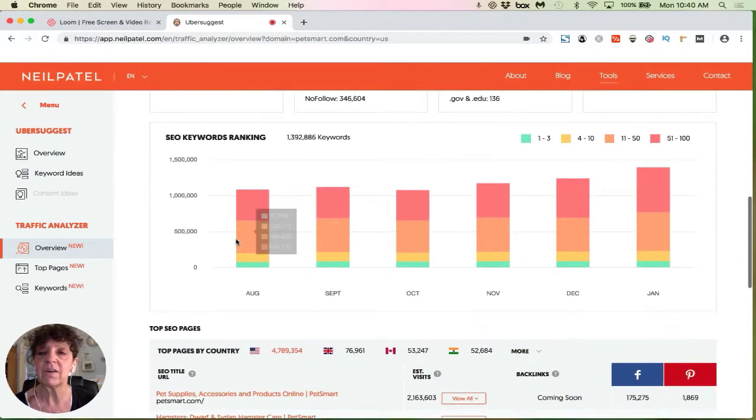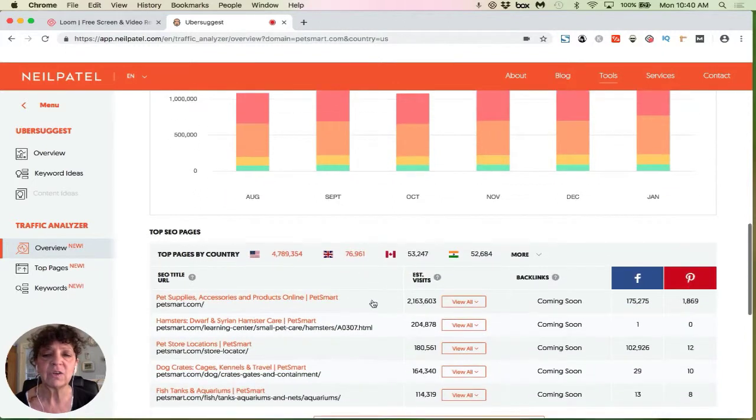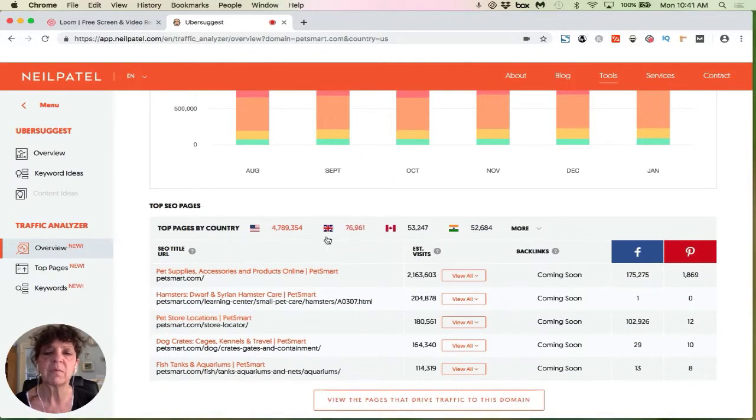So you go through here, you can see their SEO keyword rankings, and it's breaking it down. The green refers to, are they in those first, those coveted spots on the Google search result page, which would be 1 through 3, and then 4 through 10, 11 through 50, and then 51 through 100. So it's just giving you an idea of where they are at with that. And then as you can see, it breaks down their traffic by country.